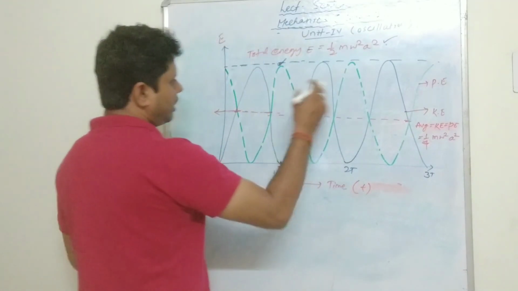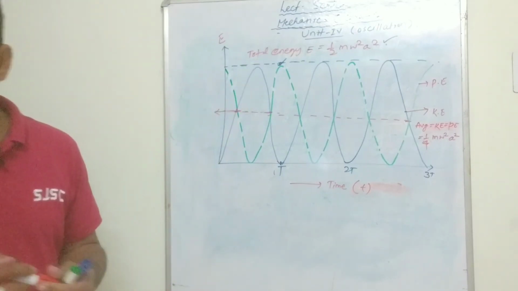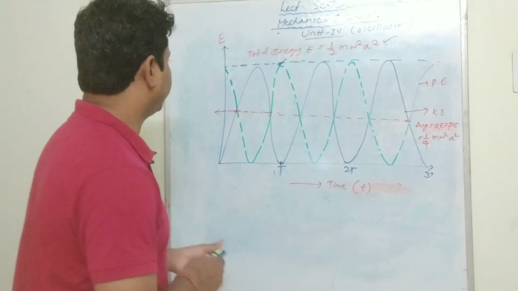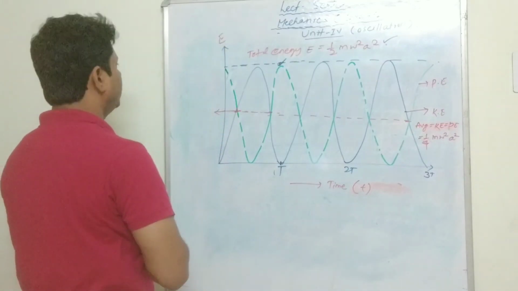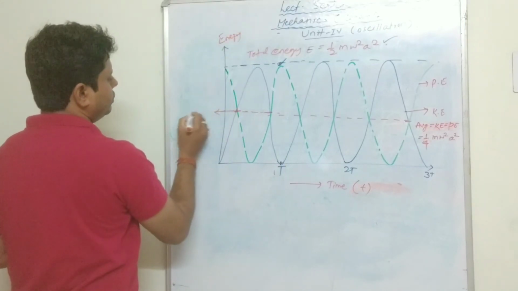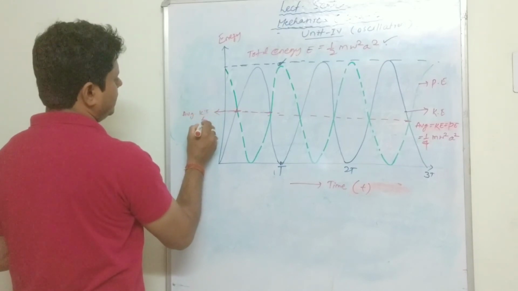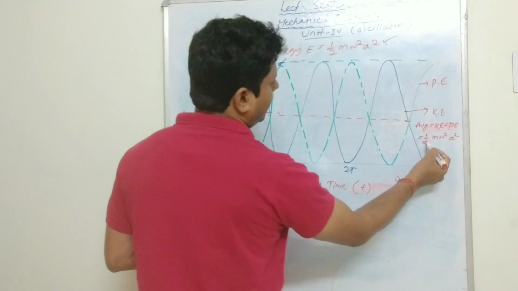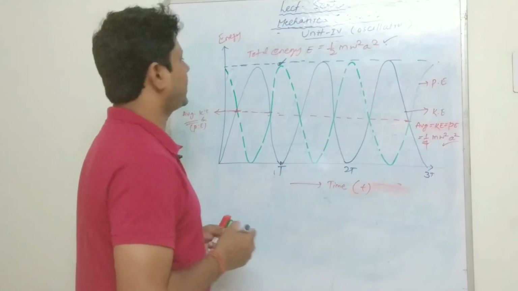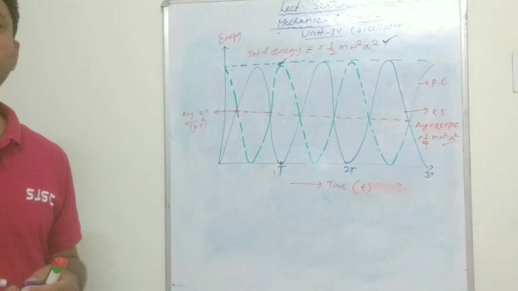With time, this is how the kinetic energy and potential energy vary for a simple harmonic motion of a particle. Both averages have the same value, 1 by 4 m omega square a square, and the total energy, kinetic plus potential, is half m omega square a square.